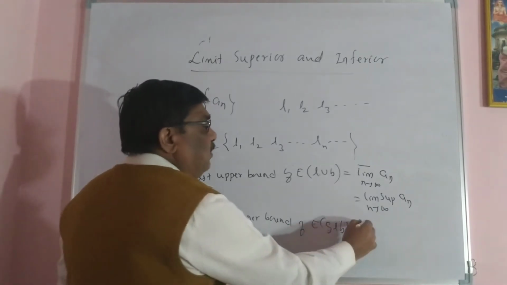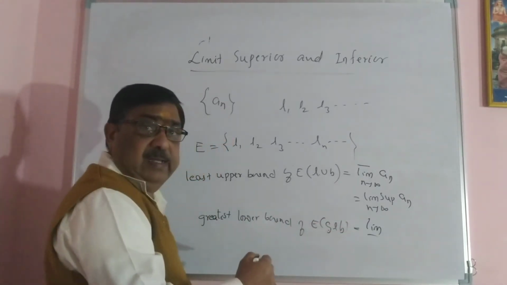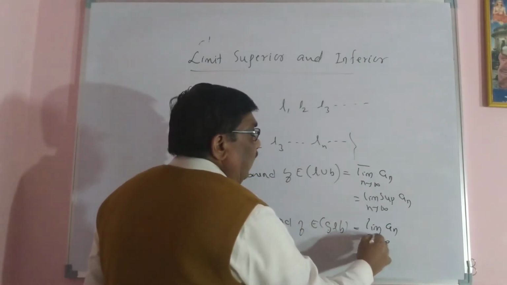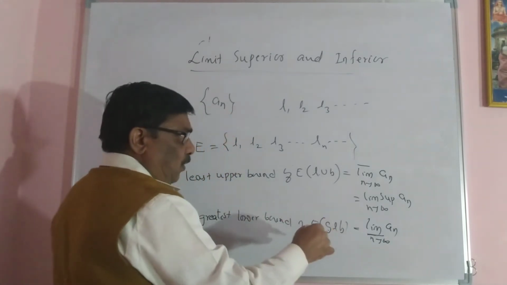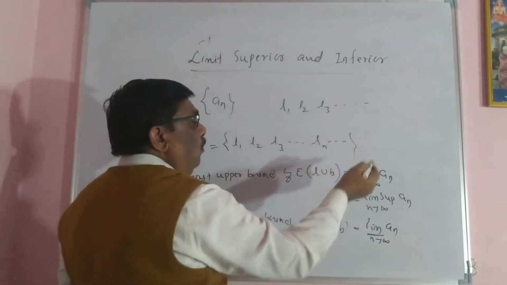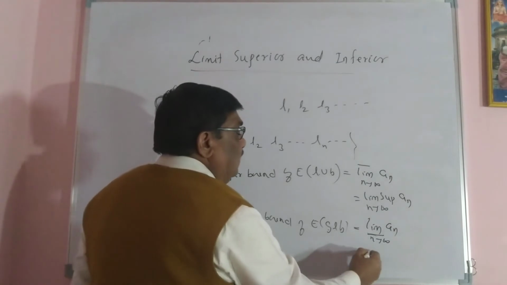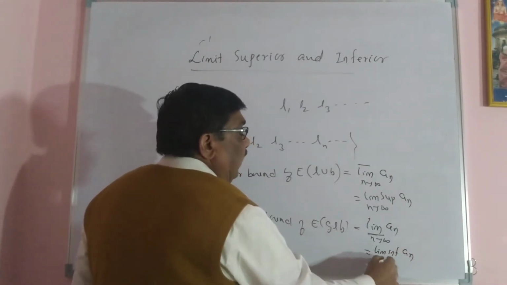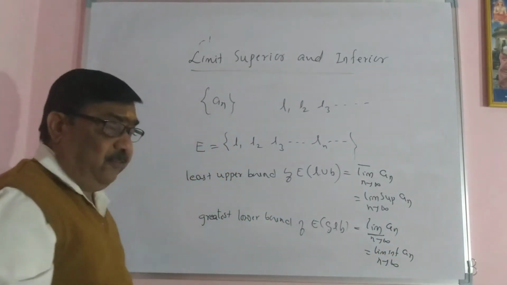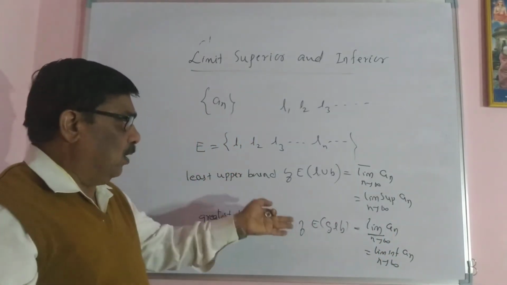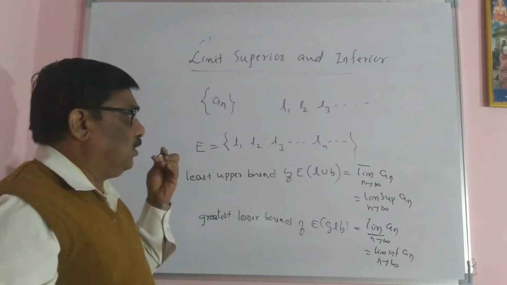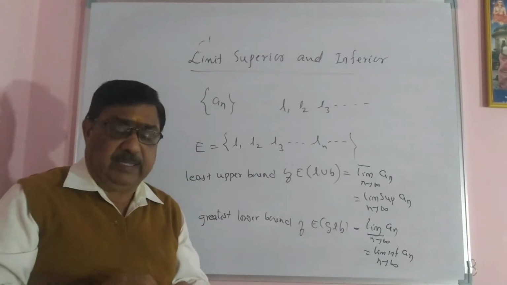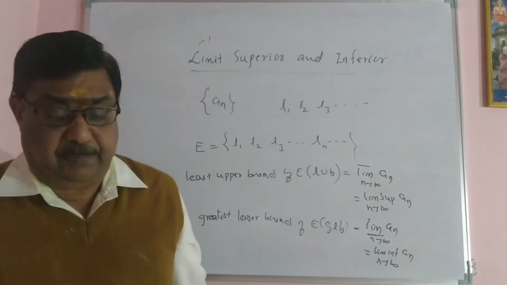is denoted by the symbol limit inferior an as n tending to infinity. The bar will be in the lower part for inferior, and the bar will be in the upper part for superior. This is limit inferior an as n tending to infinity. So limit inferior is the greatest lower bound of the set E, and limit superior is the least upper bound of the set E. So these are the definitions you have to remember.